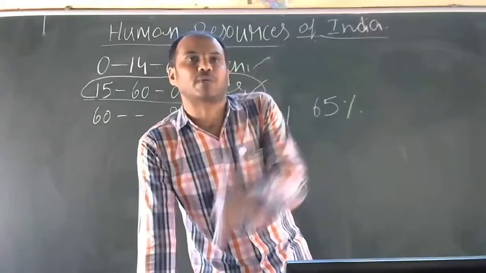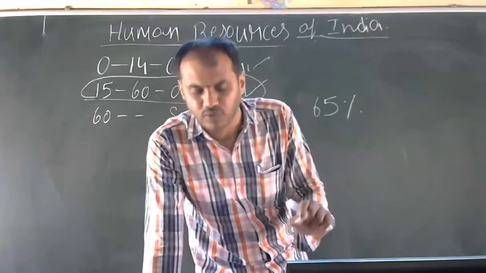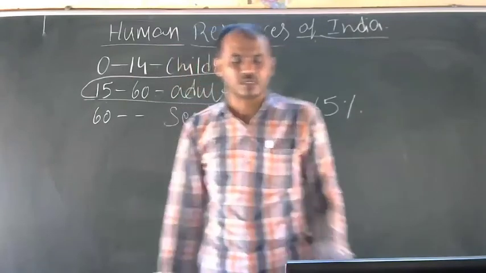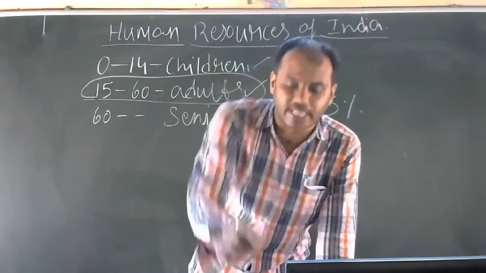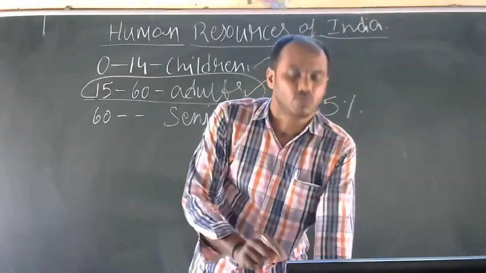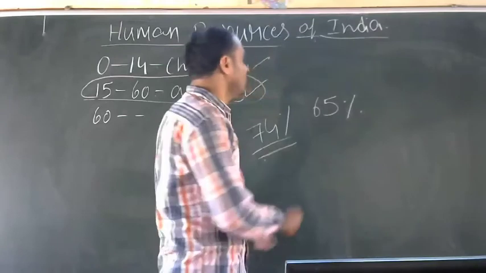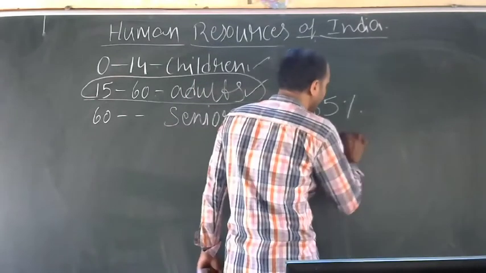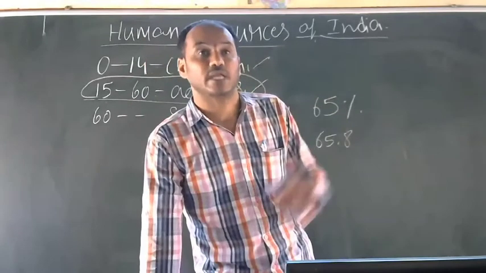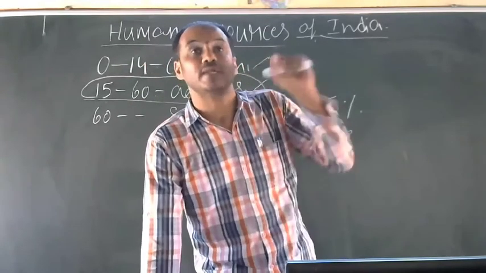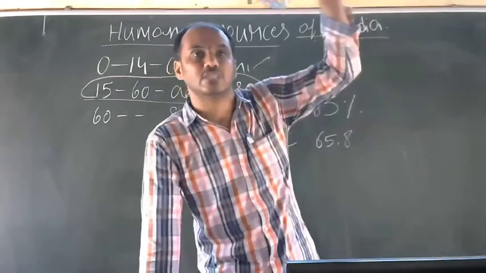Low life expectancy means the number of years a person is expected to live. The life expectancy was 65.8 years in 2013, which is lower compared to that of the developed nations. In India, a person can live only 65.8 years. Compared to developed countries, it is low.